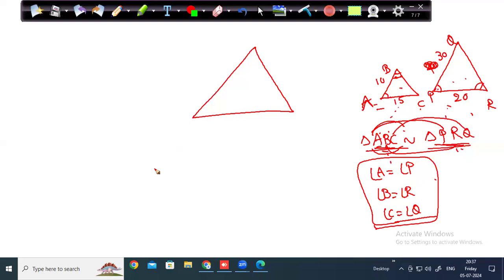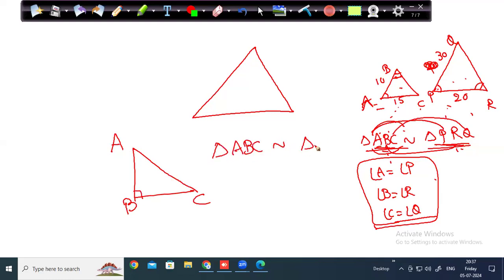In the exam, these are frequently asked models in the new digital SAT. Every time you're getting a question. They say triangle ABC is similar to triangle RPQ, then they ask you what is the value of tan Q. Tan Q will be the same as tan C. Tan C is opposite by adjacent, so AB by BC.